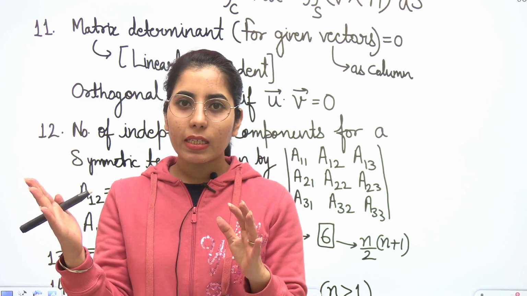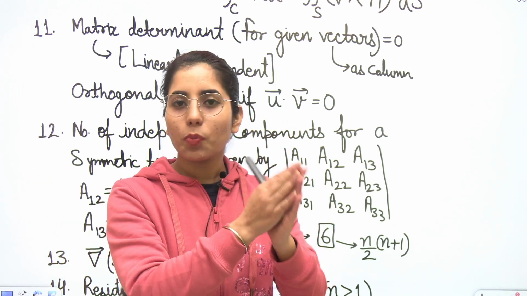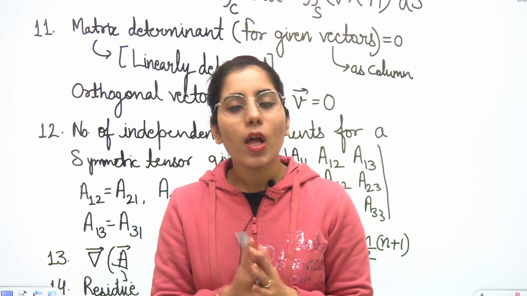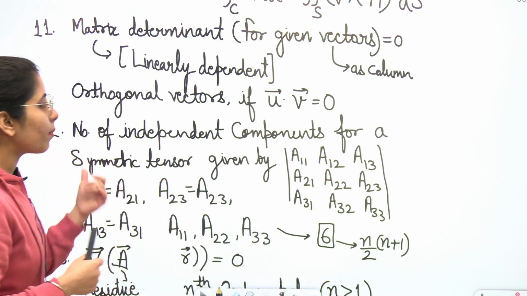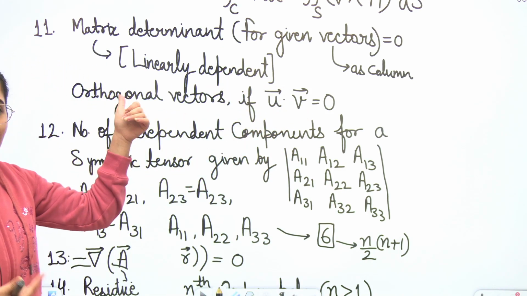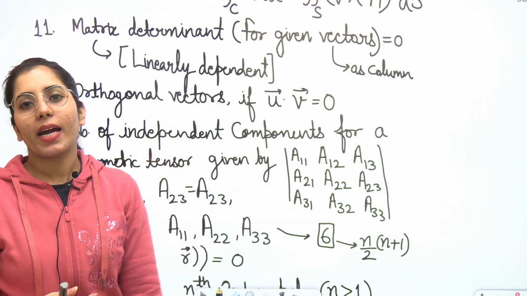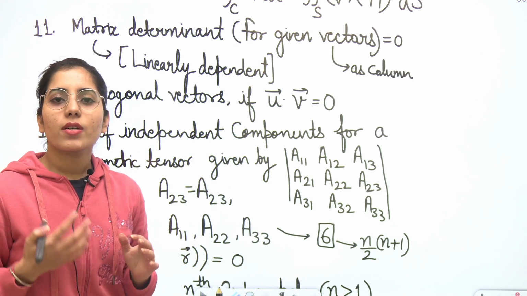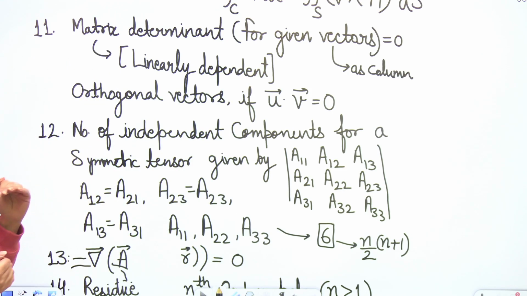When theta is 90 degrees, the dot product is going to be equal to 0, because cos 90 is equal to 0. Clear? At the same time, if you want to know whether two vectors U and V are orthogonal to each other, the same thing applies here. If their dot product is equal to 0, you can say the vectors are orthogonal or perpendicular to each other.